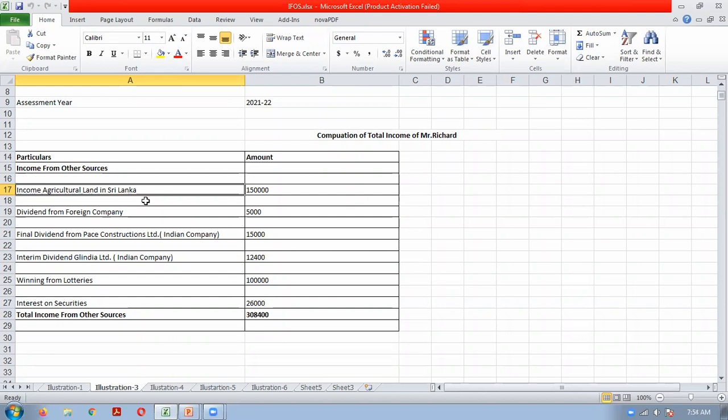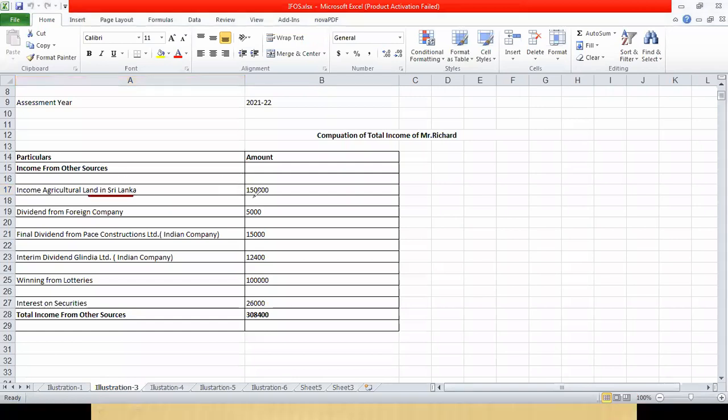Here it is income from agricultural land in Sri Lanka, that's why it is taxable. If in the question it is given income from agricultural land in India, then it will be an exempt income. So here the answer will come.